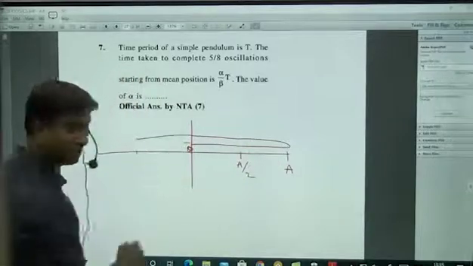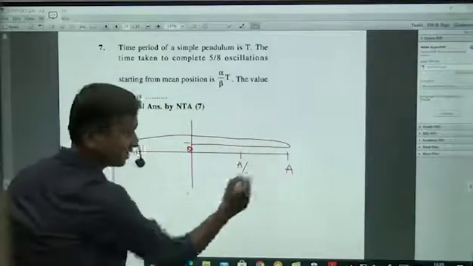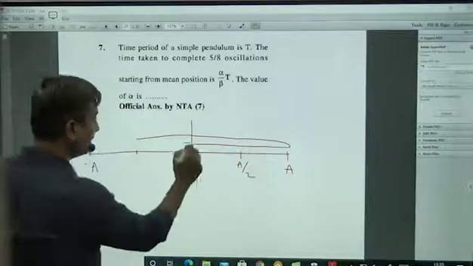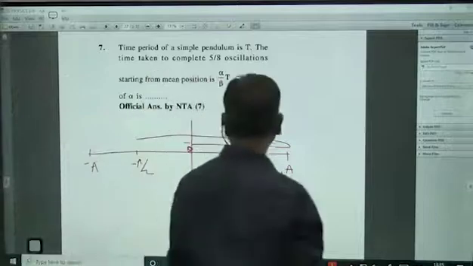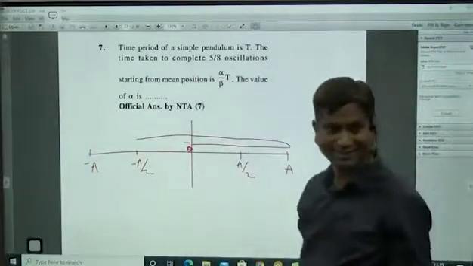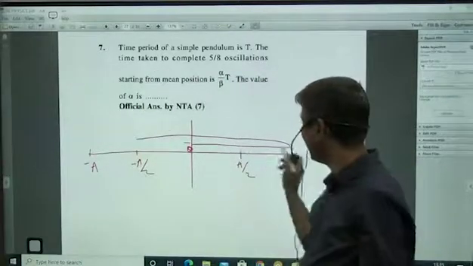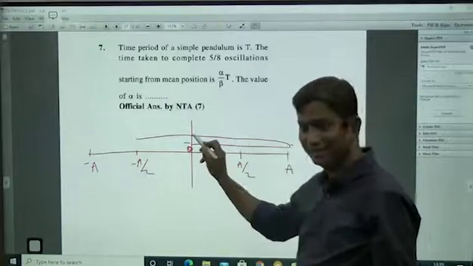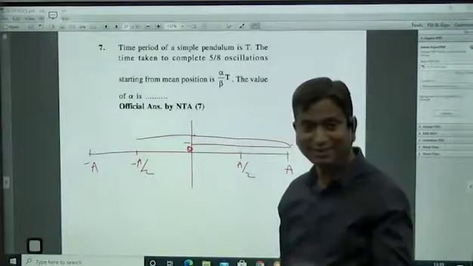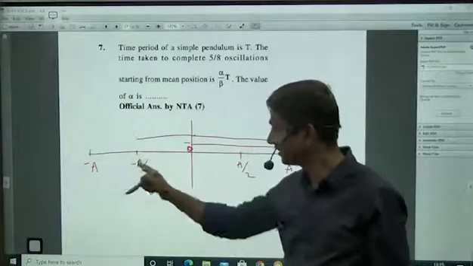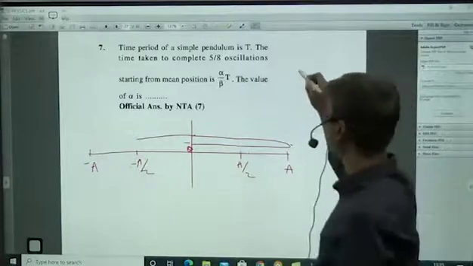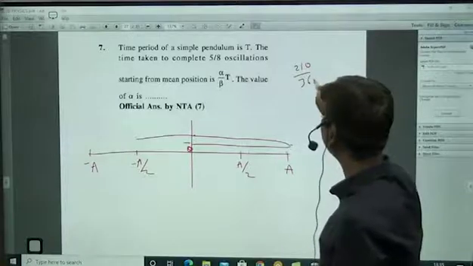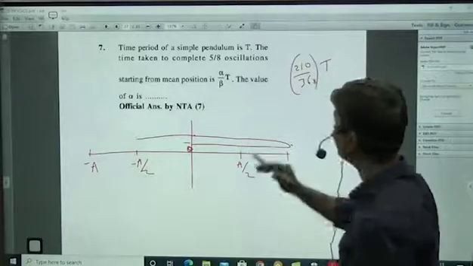Starting from mean position, that is a problem, not starting from the extreme position. So here to here, we know how much angle: 90 degrees, 90, 180 plus here to here 30, 180 plus 30, 210. So 210 by 360 times capital T is the answer. Over.